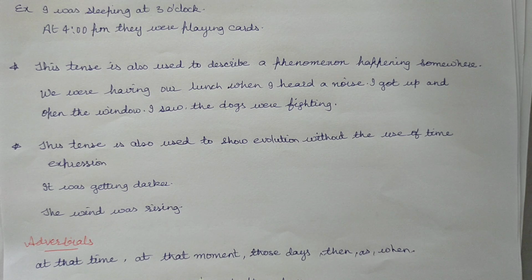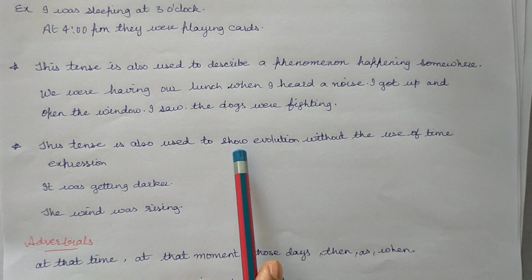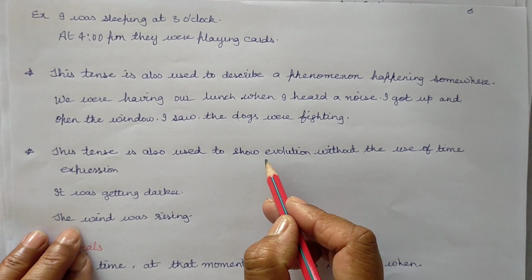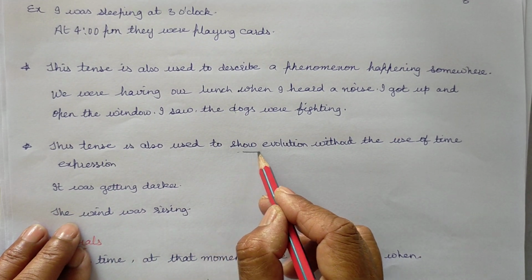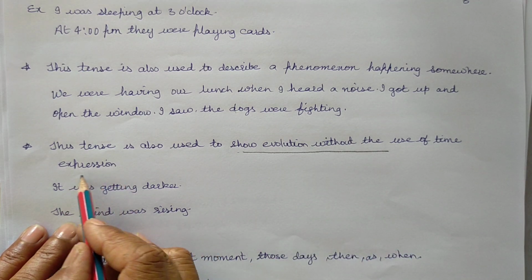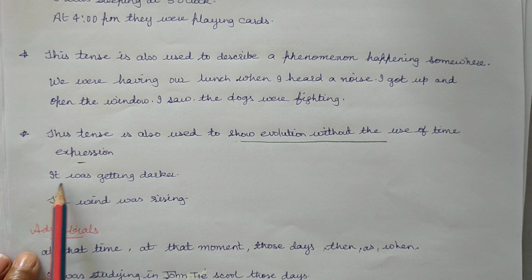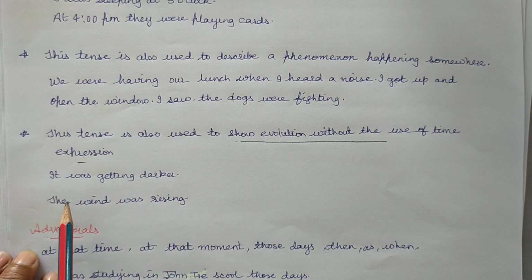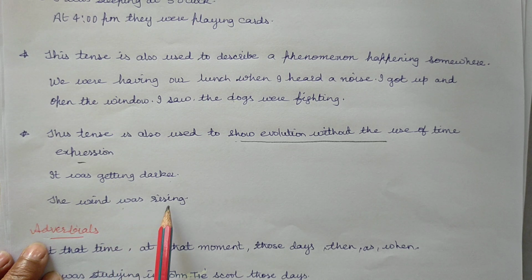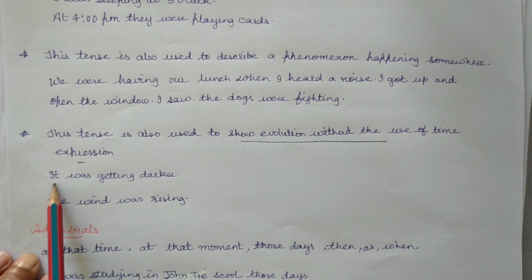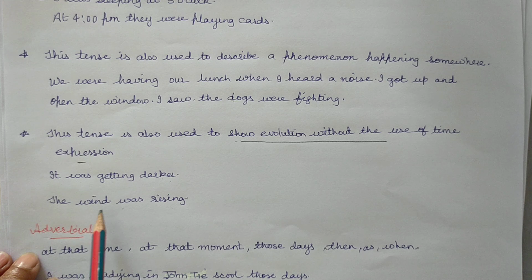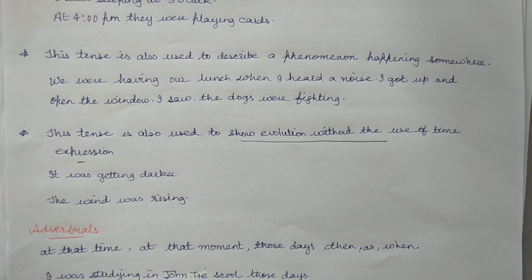This tense is also used to show evolution without the use of time expression. Example, it was getting darker. The wind was rising.